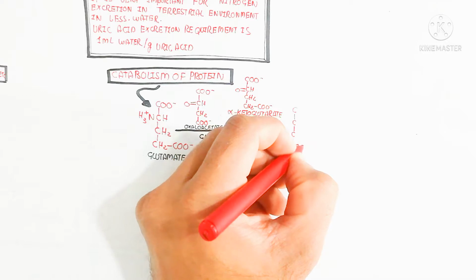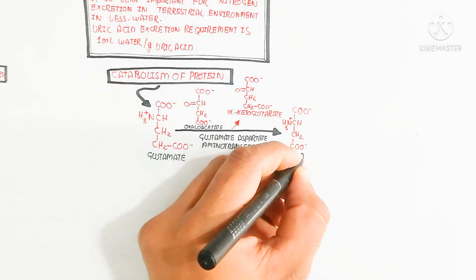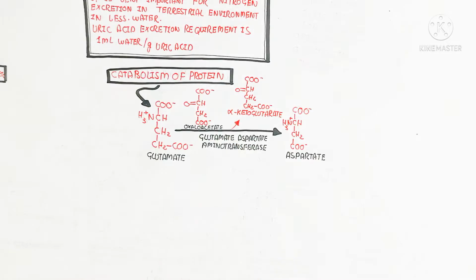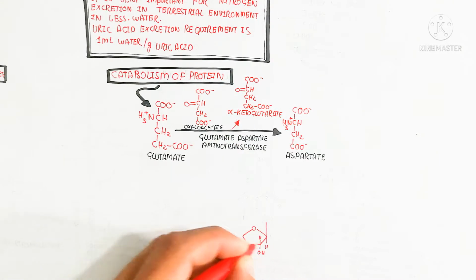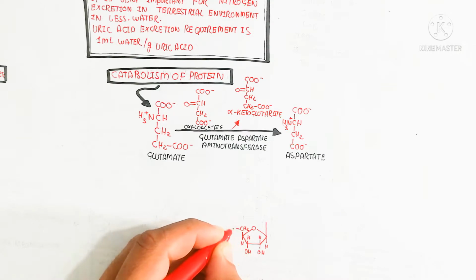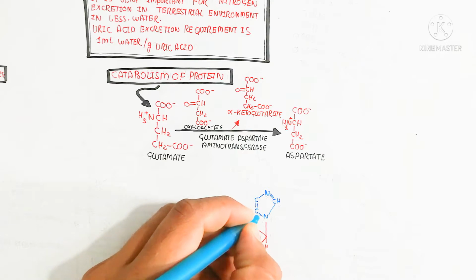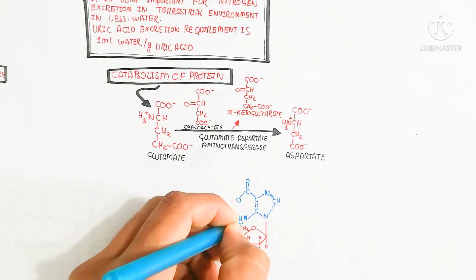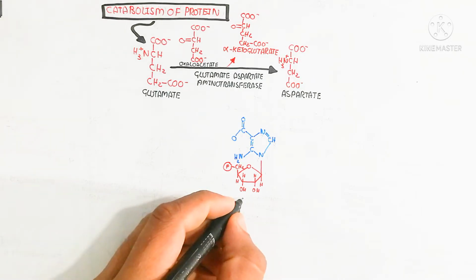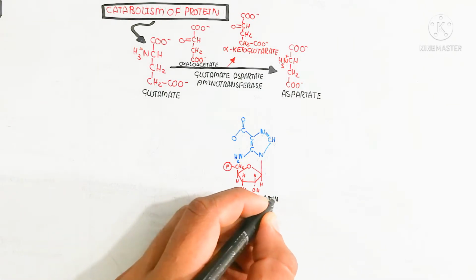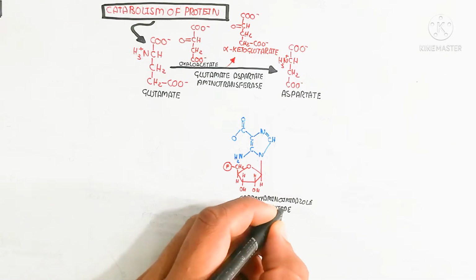So the oxaloacetate is converted into alpha ketoglutarate, which is also part of the Krebs cycle. Here the aspartate formation occurs after the glutamate. The glutamate is basically produced after deamination and transamination. So this is the transamination, where glutamate converts into aspartate.